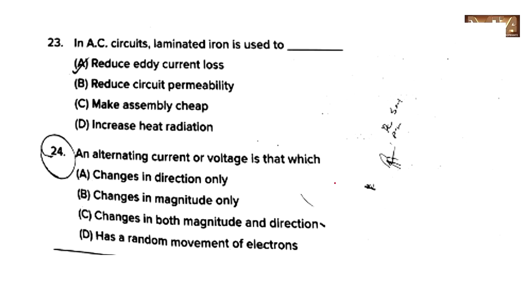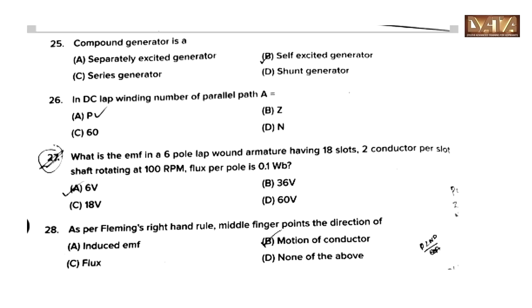In AC circuits, laminated iron is used to reduce eddy current loss. Option A. An alternating current or voltage is one that changes both magnitude and direction. Option C. 25. Compound generator is a self-excited generator. Option B.